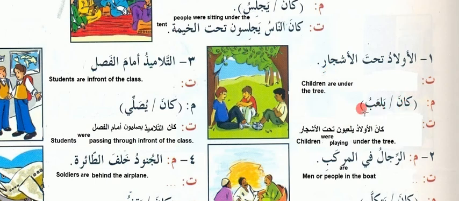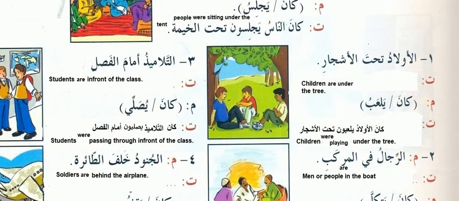Kana yal'ab. So we have to use these two. Kana means were or was. Yal'ab, they were playing. So kana al-auladu yal'abun tahtul ashjar. Children were playing under the tree. So now you understand yal'ab, because there are more than two. So yal'abun, it becomes yal'abun, tahat, same thing, everything is coming, only instead of yal'ab we wrote yal'abun.